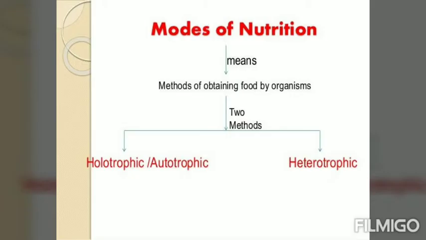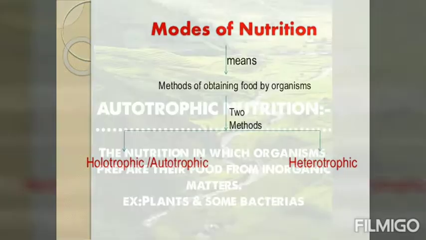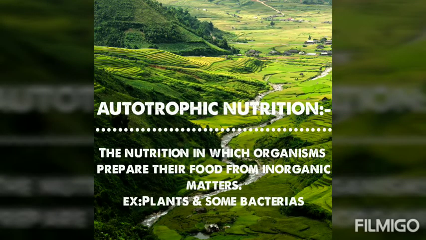Now, let us understand the modes of nutrition. Modes of nutrition means methods of obtaining food by organisms. There are basically two methods: autotrophic nutrition and heterotrophic nutrition. The definition of the autotrophic nutrition is the nutrition in which organisms prepare their food from inorganic matters. Examples are plants and some bacteria.